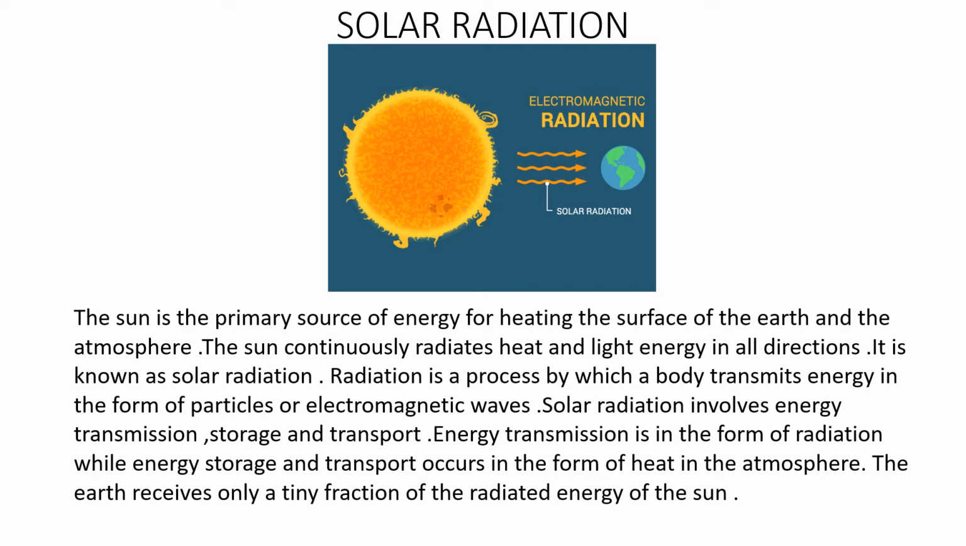Radiation is a process by which a body transmits energy in the form of particles or electromagnetic waves. Solar radiation involves energy transmission, storage, and transport. Energy transmission is in the form of radiation, while energy storage and transport occurs in the form of heat in the atmosphere. The Earth receives only a tiny fraction of the radiated energy of the sun.